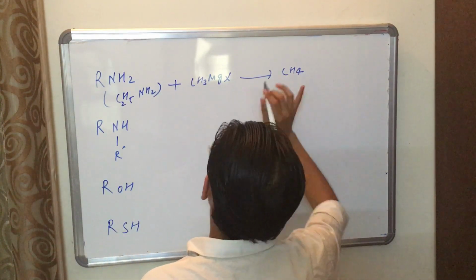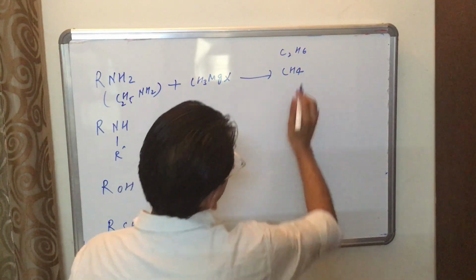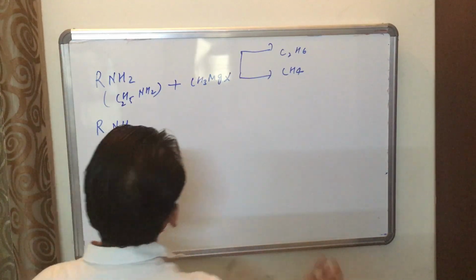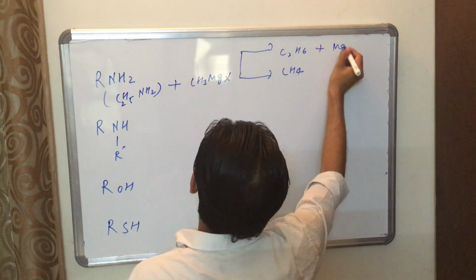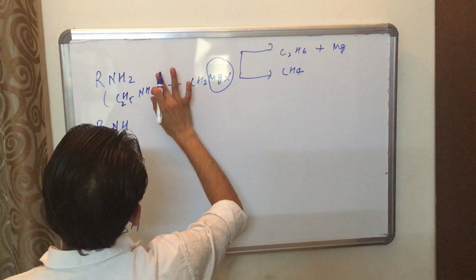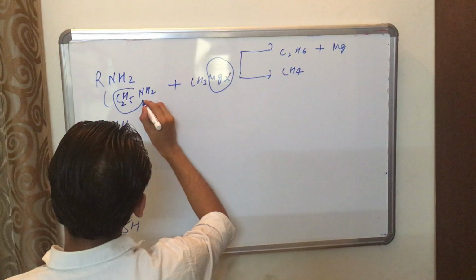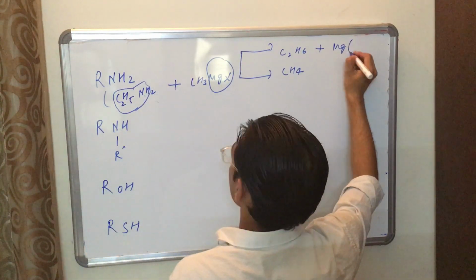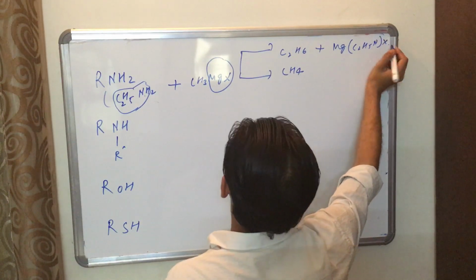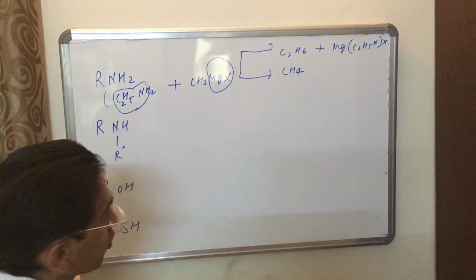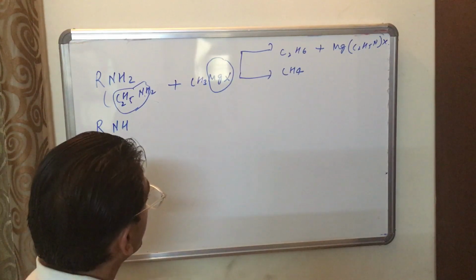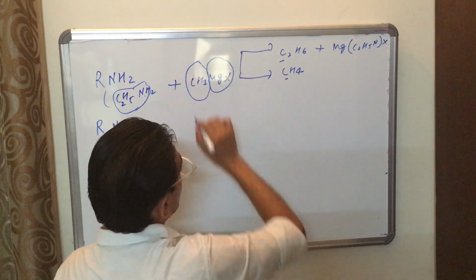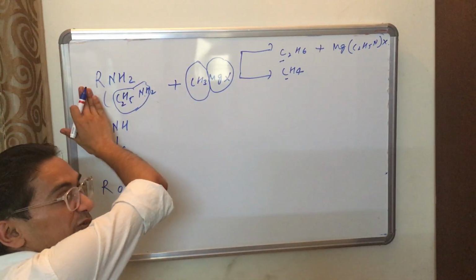CH4. There are two possibilities: one possibility is C2H6, and one possibility is CH4, plus MgX, that is MgC2H5X. But the product formed when an active hydrogen compound reacts with Grignard reagent always depends on how many carbons are used in the Grignard reagent, not on the active hydrogen compound.